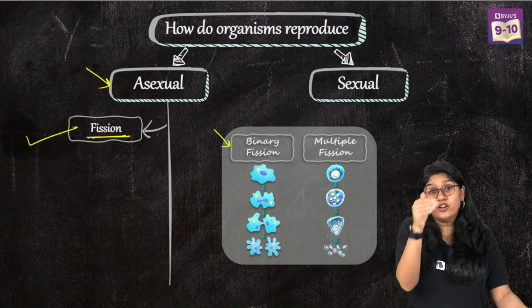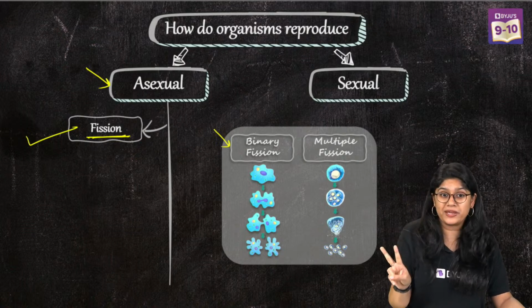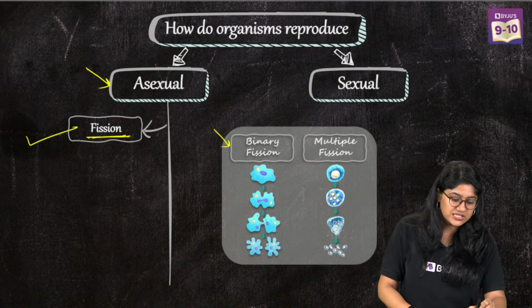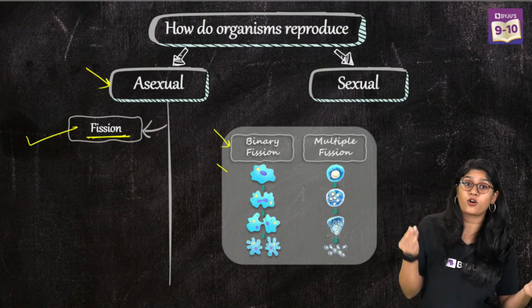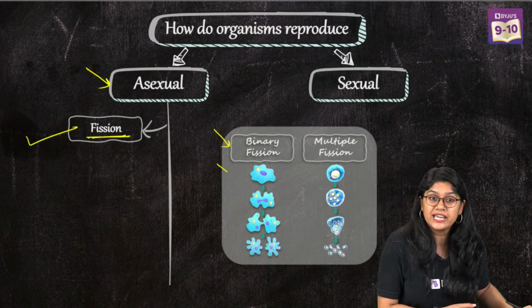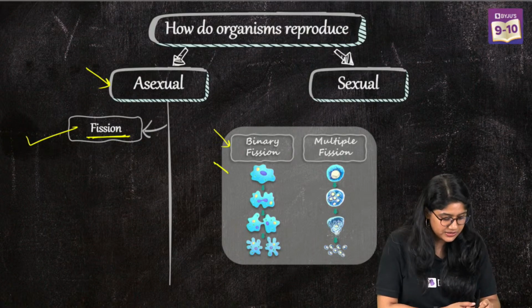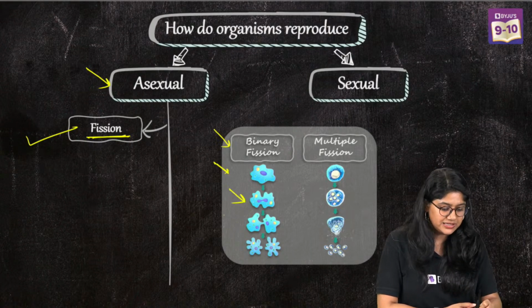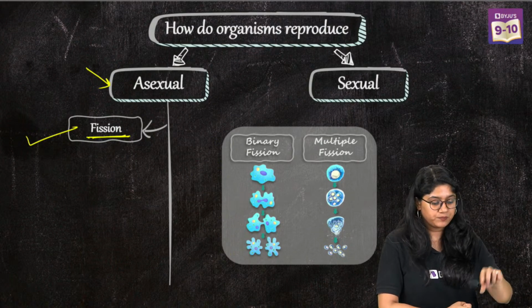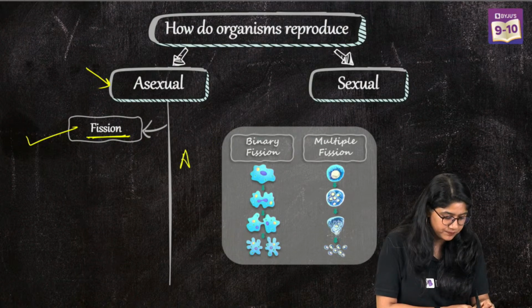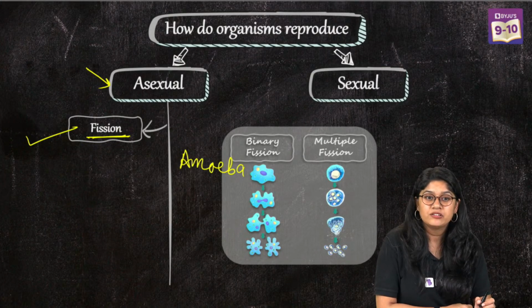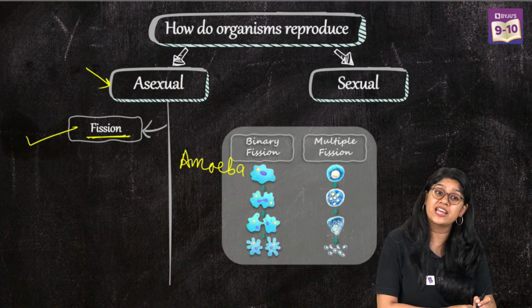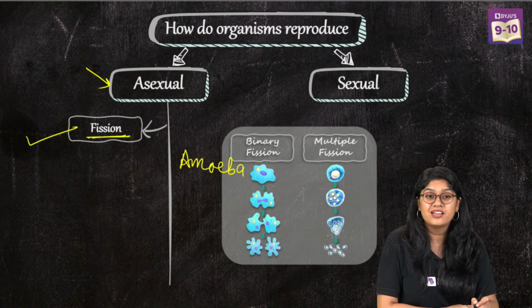At the end of binary fission, we'll have 2 daughter cells. So we see this in amoeba. Amoeba is a unicellular organism. What we'll see in binary fission? First, we'll see the division of the nucleus. Then the cytoplasm will divide and then after that, we will have the 2 daughter cells. And the example over here is amoeba. Very good. Can you tell me another example where we'll see binary fission?